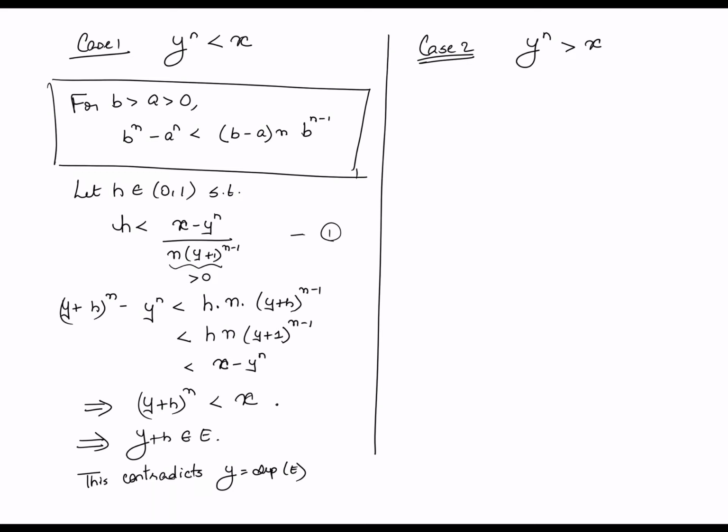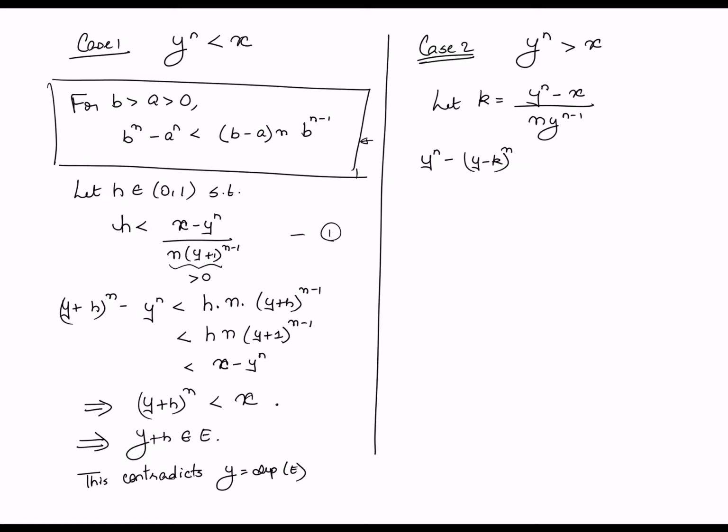The construction is in fact going to be very similar. We are going to use the same inequality in the box up here. Now I'm going to define k as follows. k is (y raised to n minus x) upon (n times y raised to n minus 1). Why this particular construction? Again, it is basically meant to exploit this inequality.